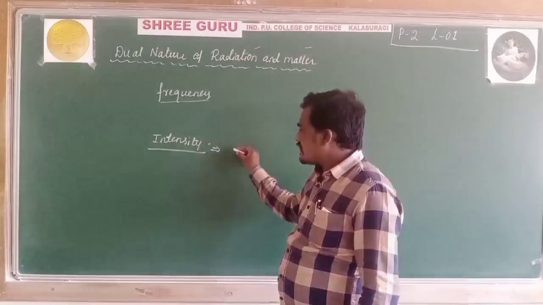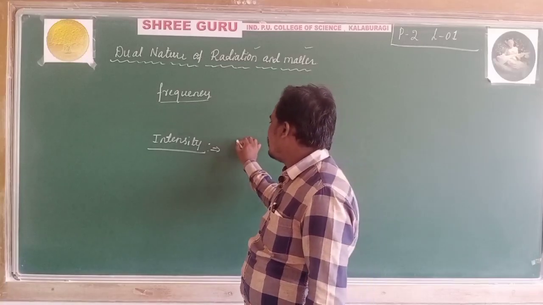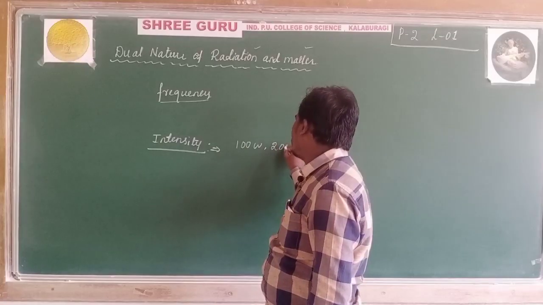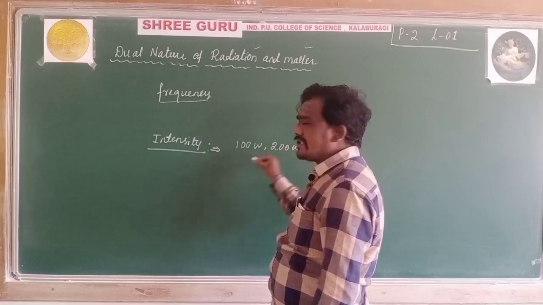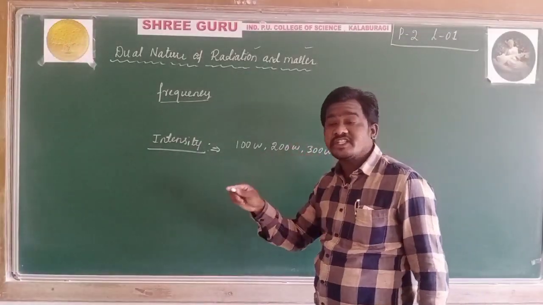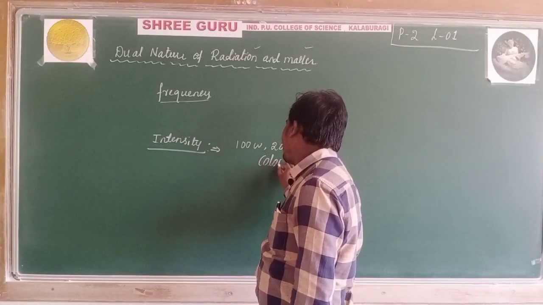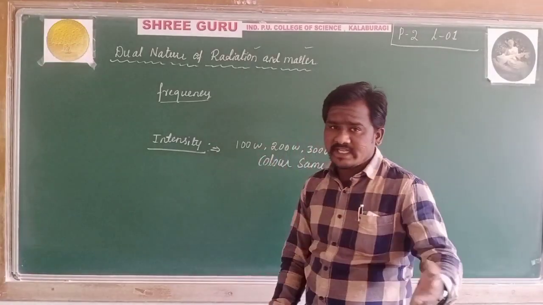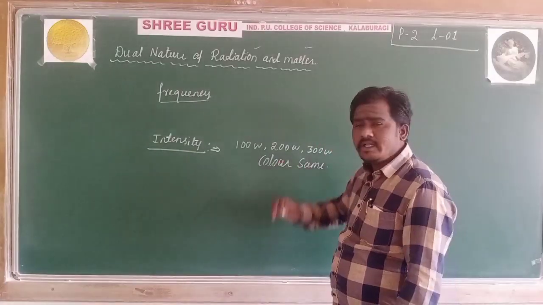But the major difference is intensity. We can increase the intensity by increasing the wattage, for example 100 watt, 200 watt, 300 watt. Like this, we are increasing the intensity of light without changing the color. The color must be the same. Either you take yellow or any other color, the color must be the same.